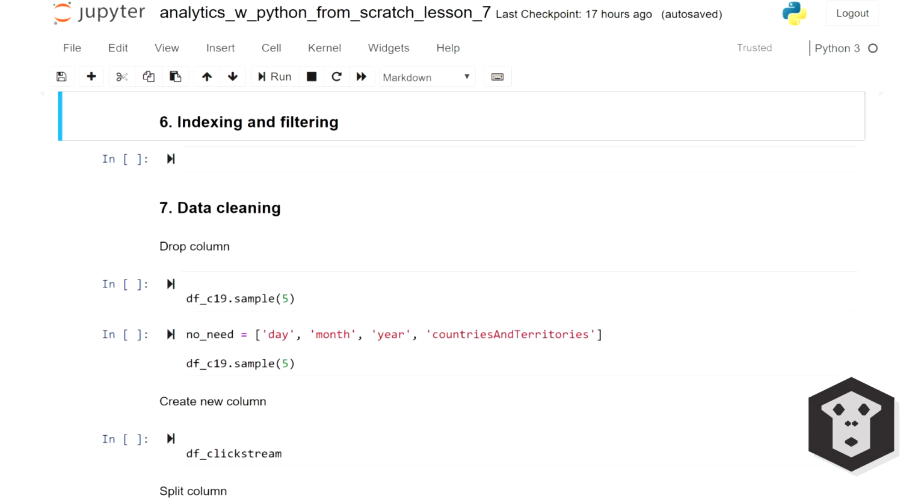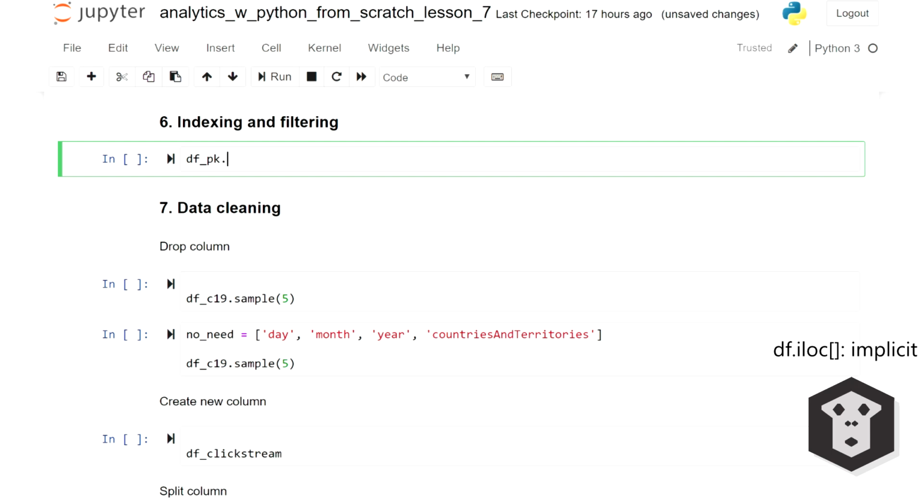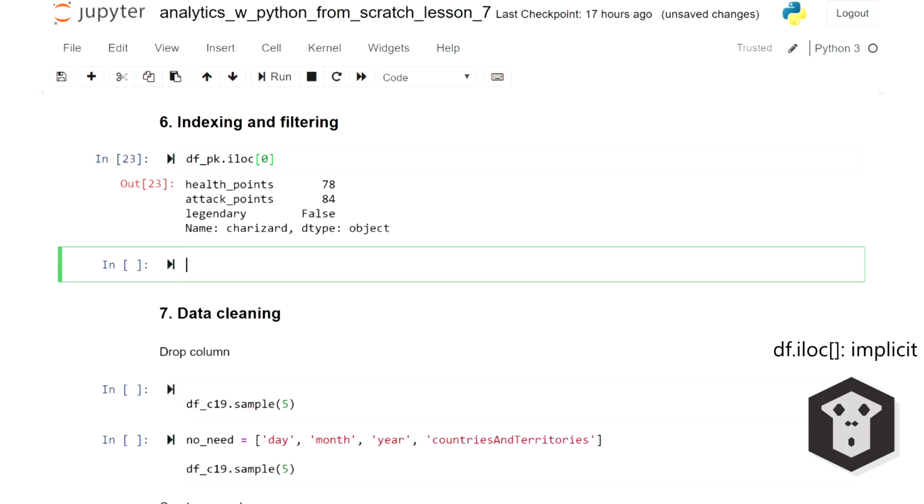Just like Numpy, Pandas allows you to index and filter your data kind of like lists. You can select rows and columns using implicit indexing. For instance, you write your data frame dot iloc, for implicit, and then square brackets. 0 will return the first row. This is the row about Charizard, and here are Charizard stats.